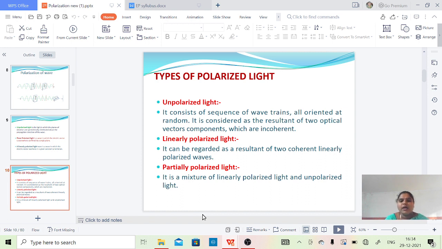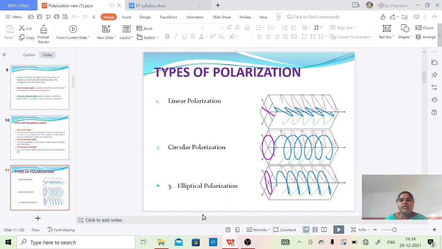Now linearly polarized light can be regarded as a resultant of two coherent linearly polarized waves. So it is a resultant of two coherent sources. And partially polarized light is a mixture of linearly polarized light and unpolarized light. When it is a mixture of linearly polarized light and unpolarized light, it is said to be partially polarized light.